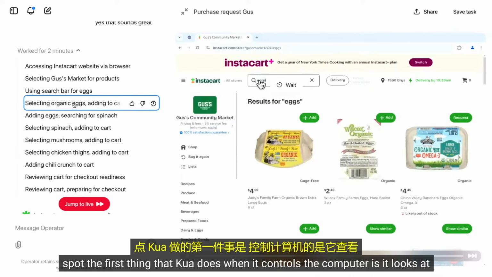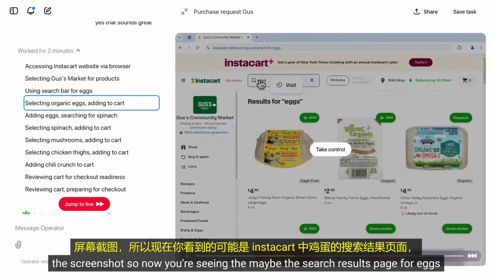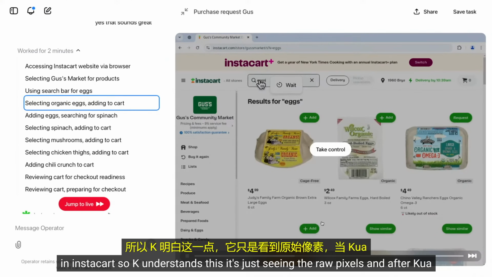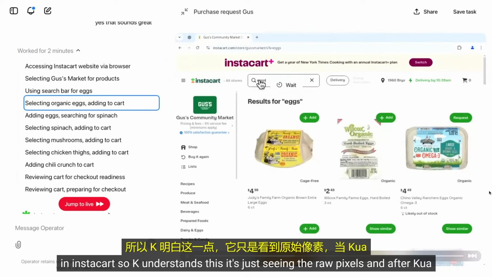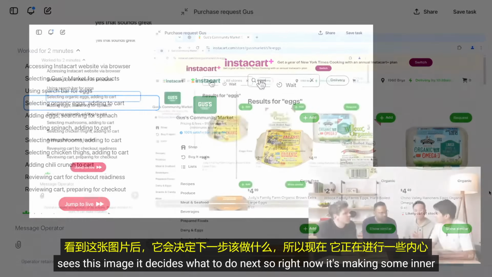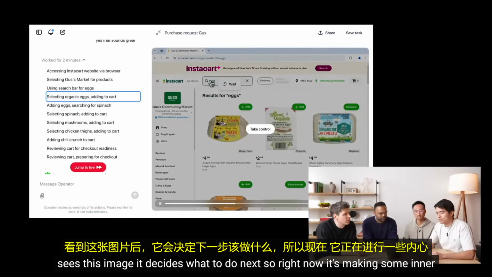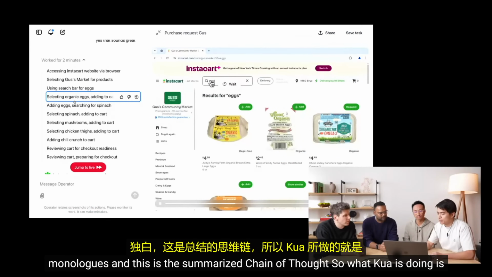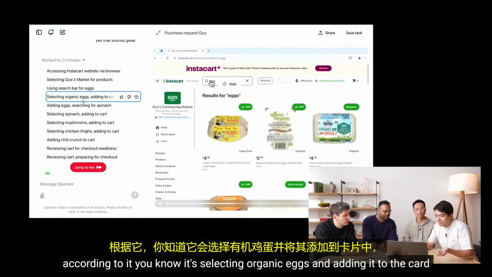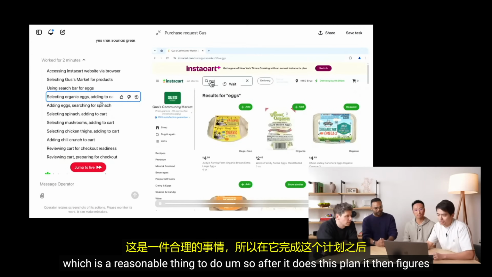The first thing that CUA does when it controls the computer is it looks at the screenshot. So now you're seeing maybe the search results page for eggs in Instacart. So CUA understands this. It's just seeing the raw pixels. And after CUA sees this image, it decides what to do next. So right now, it's making some inner monologues, and this is the summarized chain of thought. According to it, it's selecting organic eggs and adding it to the cart, which is a reasonable thing to do.